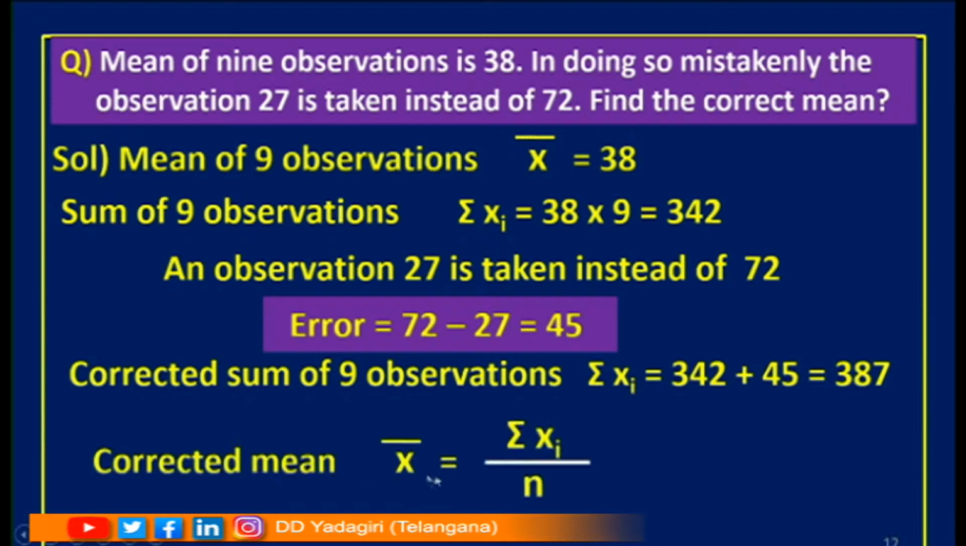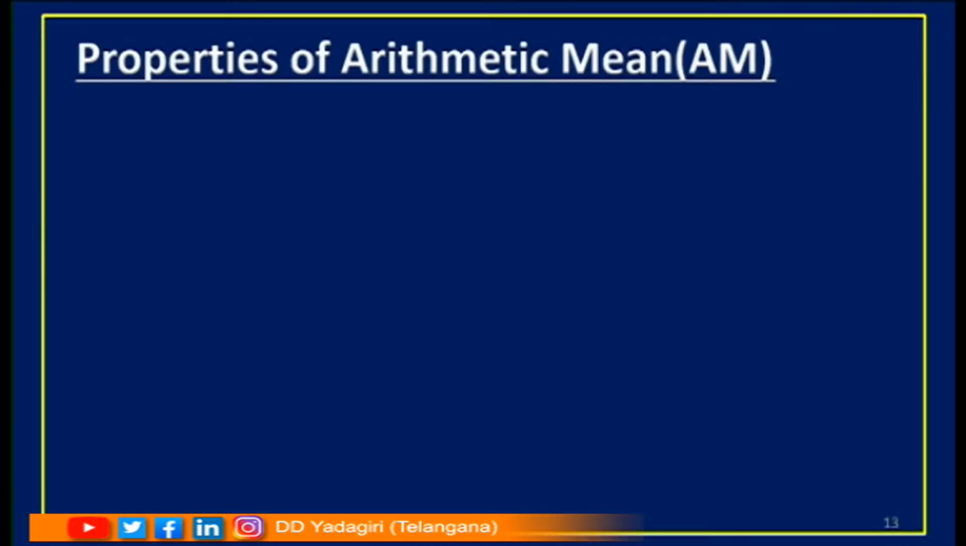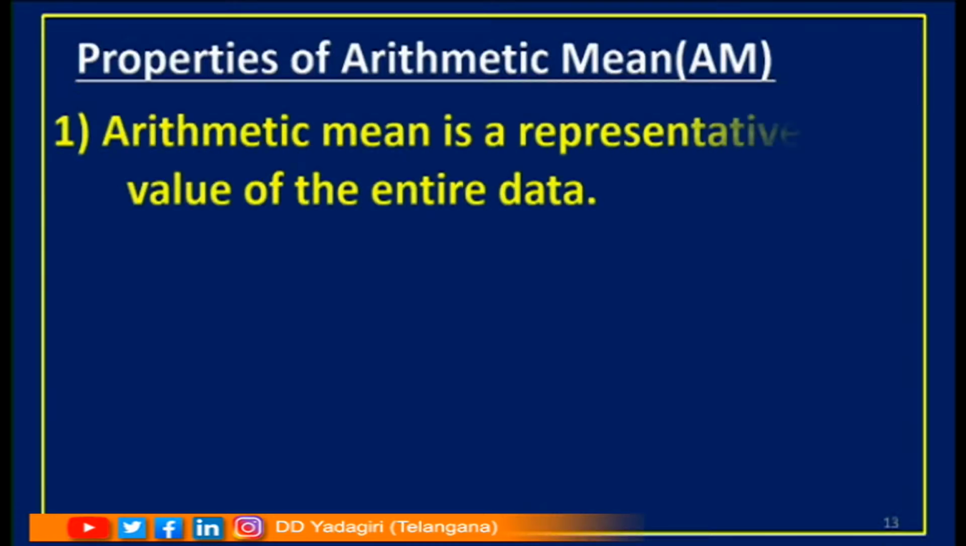Now the corrected mean x bar equal to sigma xi by n. So, sigma xi is 387, the number of observations is 9. Children, can we cancel these terms? Yes, 9 ones are 9, 9 4s are 36, 9 3s are 27. So, what am I getting here? 43.